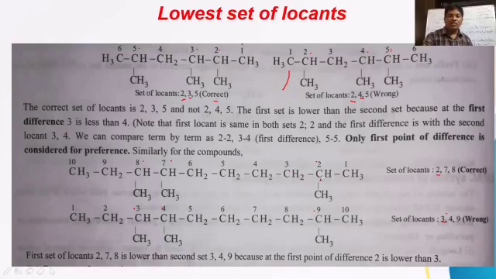And what is the IUPAC name of this now? Totally 10 carbons in the parent chain, right? 10 carbons indicates what? The root word is dec. All single bonds between the carbon atoms. So it is decane. In this decane, the methyl substituents are present at 2 comma 7 comma 8. Trimethyl. Totally how many methyl groups are there? 3. That's why we say trimethyl. So 2 comma 7 comma 8 trimethyldecane is the IUPAC name of this structure that we are going to study.